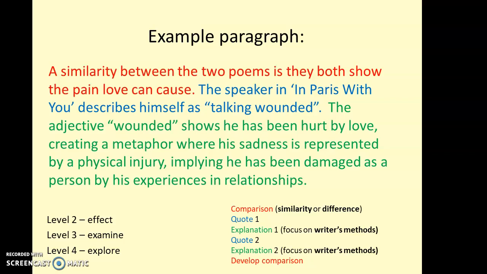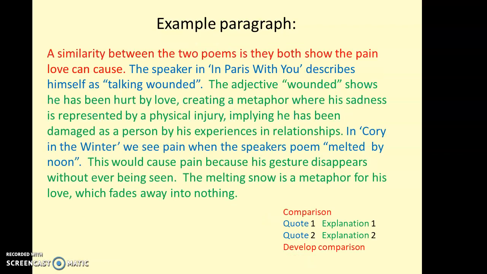Okay, and then we just need to add in similar for our second quote. So here we go. In Cory in the Winter, the quote is "melted by noon." Okay, well, we need to explain that. What is this poem melting? Why is that going to cause pain? Because his gesture that's supposed to represent his love disappears without ever being seen. And focusing on the methods, we can say that melting snow is a metaphor for his love which fades away into nothing. Okay, all good. So the paragraph's more or less done there.